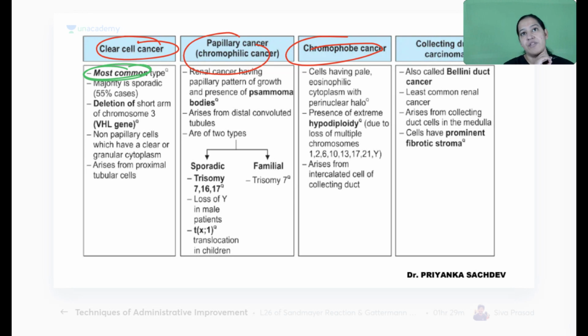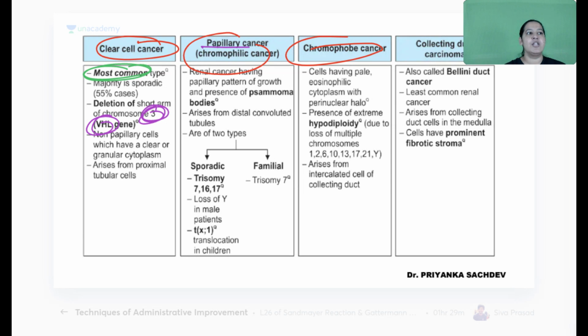You should know the genetics of all of them, the mutation of all of them. Many questions are on the mutation. In clear cell carcinoma, it is the VHL gene, present on chromosome number 3, which is mutated. Many times this question is repeated. VHL gene is mutated, which is present on chromosome number 3, in clear cell carcinoma.